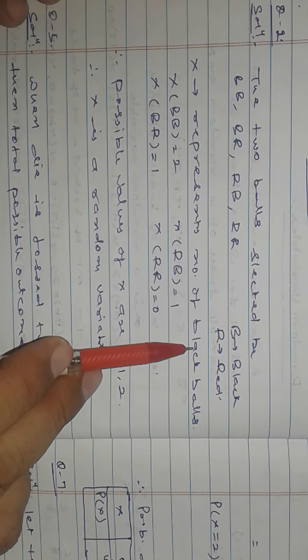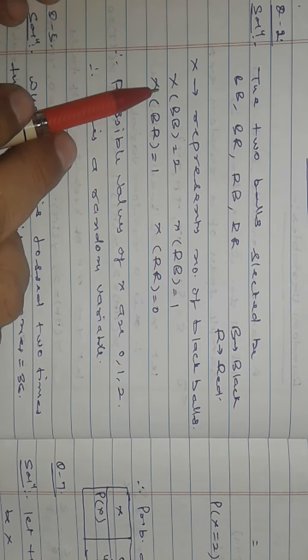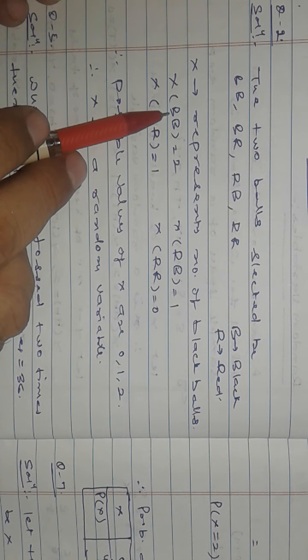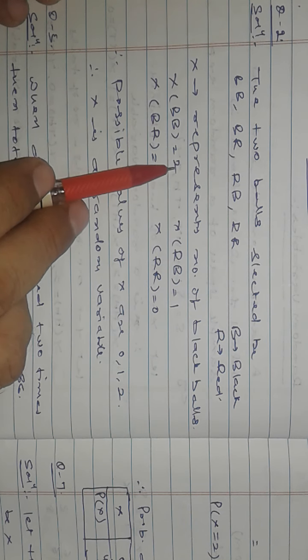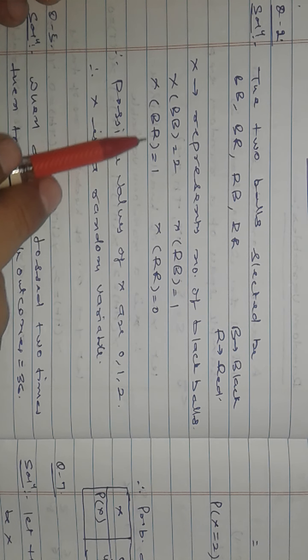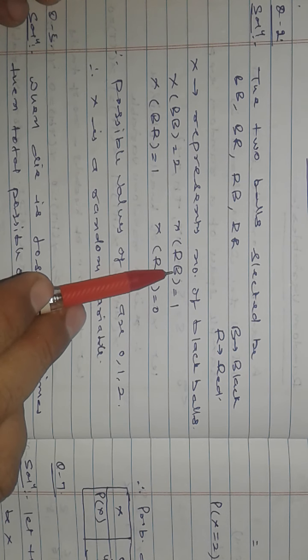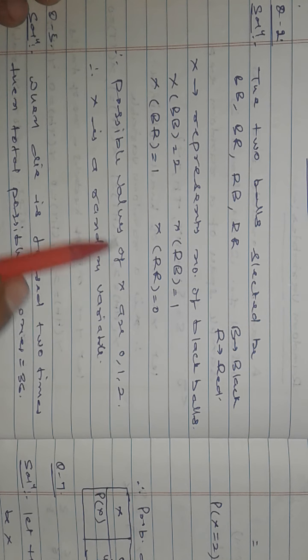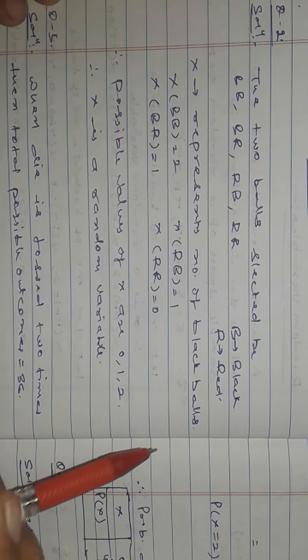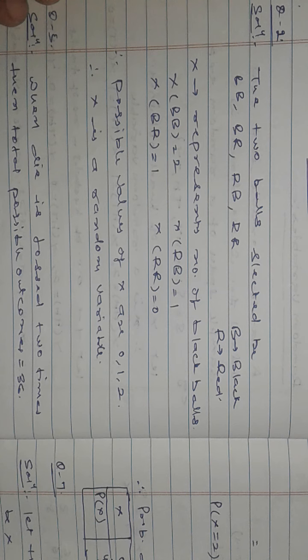If both balls drawn are black, then 2. Black red, one black came, 1. Both red, 0. So all the possible values of X will be 0, 1, 2. So therefore X is a random variable. Let us have the next question.